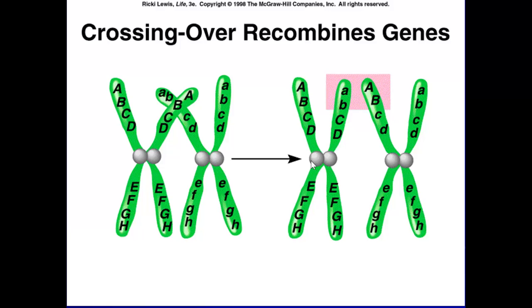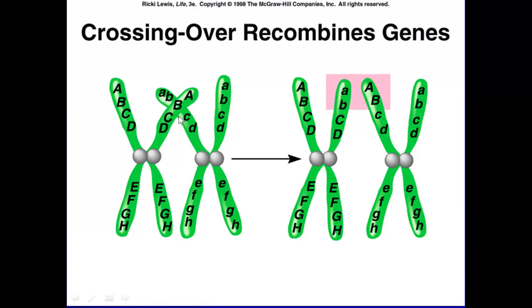This is another diagram to help you understand crossing over. If this one chromosome on the left has A, B, C, D, all in capital, E, F, G, H, and on this other side they have lowercase a, b, c, d, e, f, g, h, and then these two are next to each other. One has lowercase all over, one has capital all over.